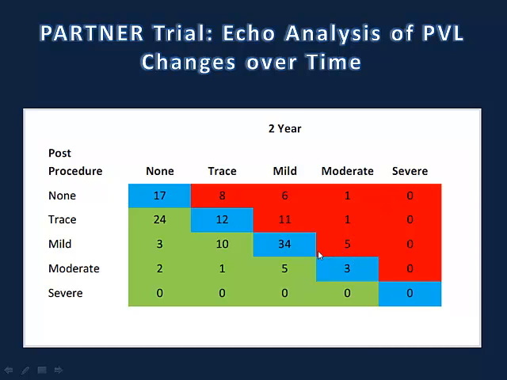And so the finding most likely would be preserved. Some patients would improve, few patients would deteriorate.